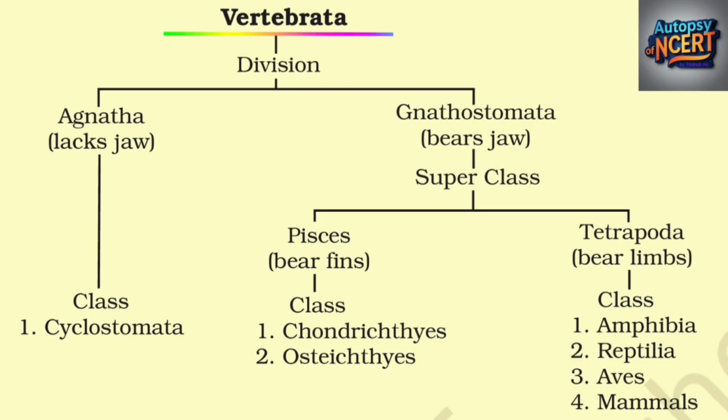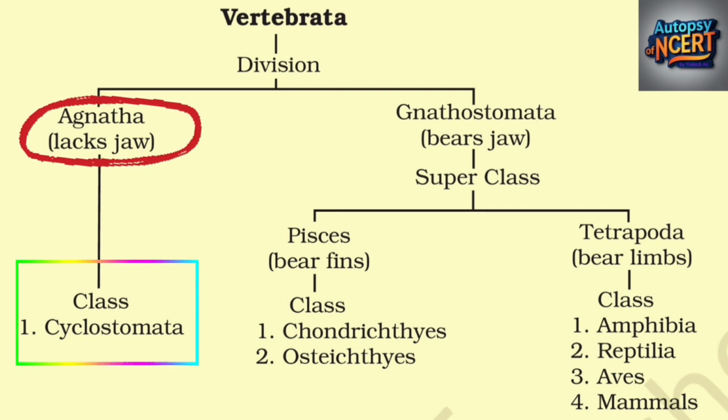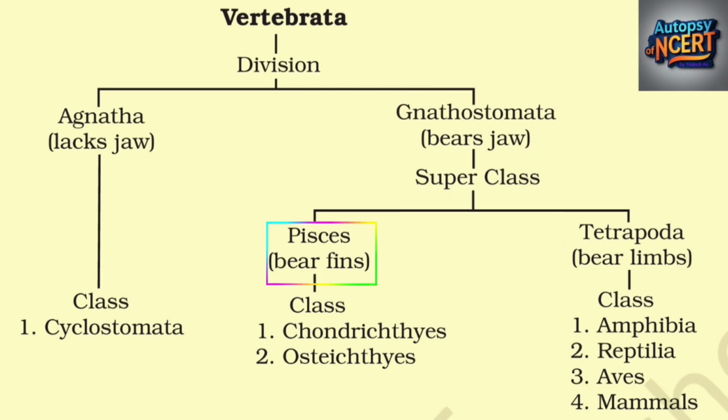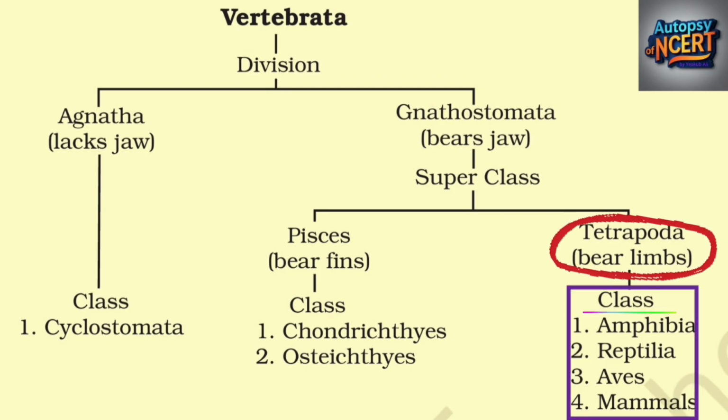The subphylum Vertebrata is further divided into Agnatha and Gnathostomata. Agnatha lacks jaw. Include class Cyclostomata. Gnathostomata bears jaw. Divided into superclass: Pisces bear fins, and Tetrapoda bear limbs. Pisces include class Chondrichthyes and Osteichthyes. Tetrapoda include class Amphibia, Reptilia, Aves, mammals.